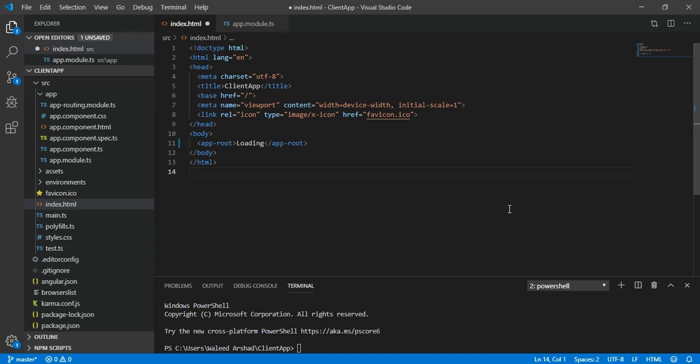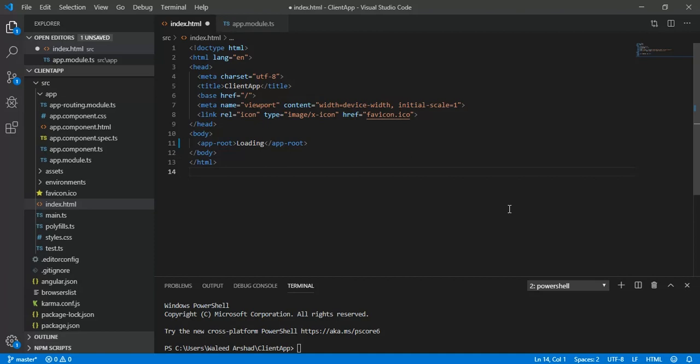Hello guys, in this video I am going to show you how to run an Angular service when the app starts. And I am going to do this by the APP_INITIALIZER method. The reason to use APP_INITIALIZER is because it accepts promises. That means your Angular app will wait in the bootstrap process until the promise is resolved.